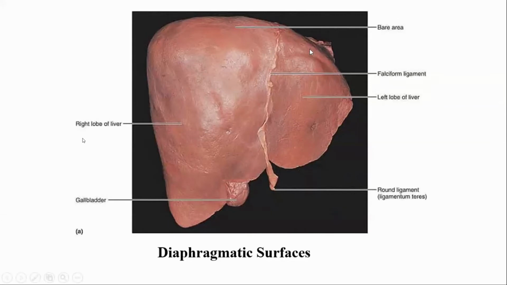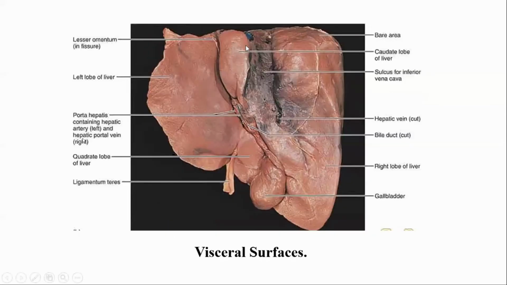Right lobe of liver, left lobe of liver, then this is the caudate lobe of liver, and this is the quadrate lobe of liver. This one is the quadrate lobe near the gallbladder. Near the gallbladder, this lobe is the quadrate lobe, and above, near the inferior vena cava, this is the caudate lobe. Right lobe, left lobe, quadrate lobe, and caudate lobe. 4 lobes of liver.